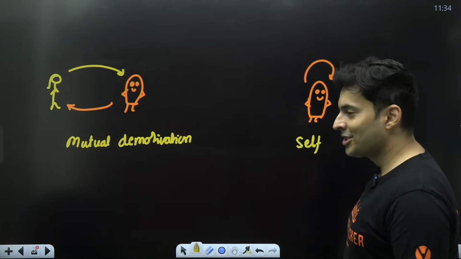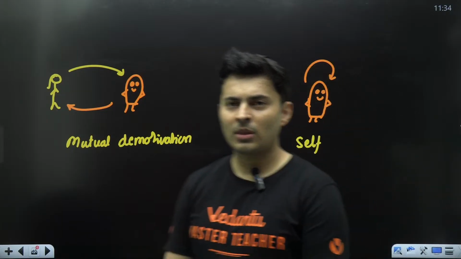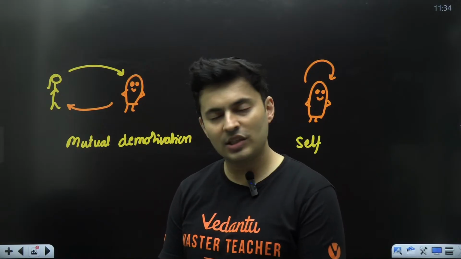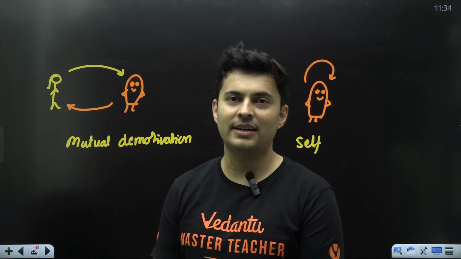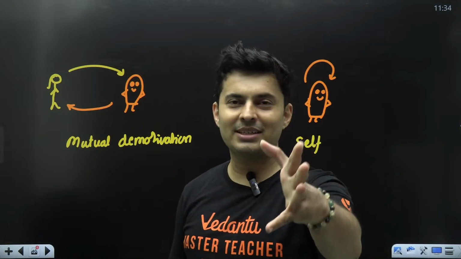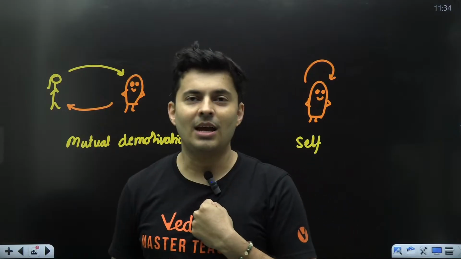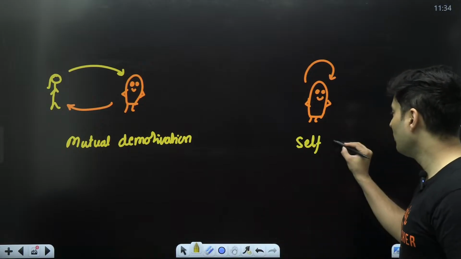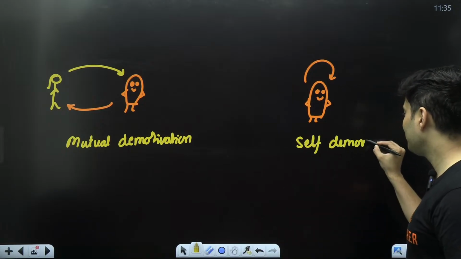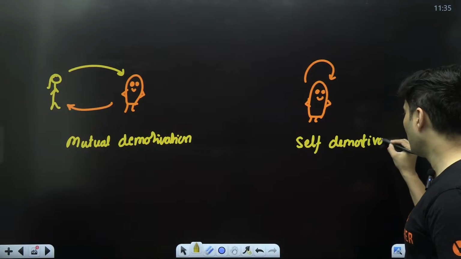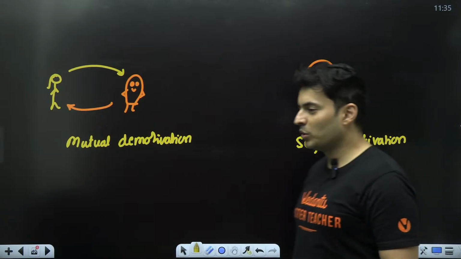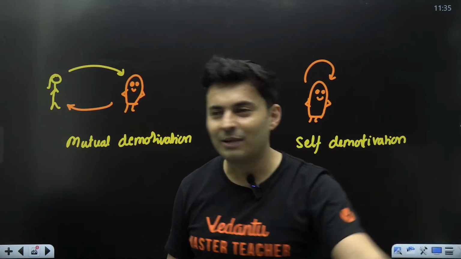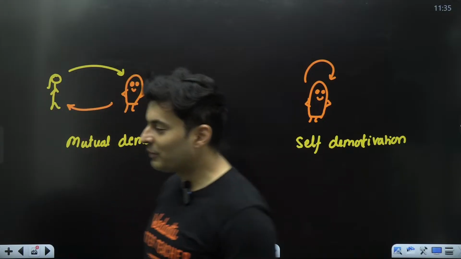Here, in this case, just imagine Pandu tells himself, I have to go and play. All my friends are playing. Then he realizes, no, I should not play, I should study. His thoughts were saying something, but his ambition, his aim, his desire, his goal said another thing. So it was self-demotivating himself to go outside and play. Pandu knows that, okay, someday I have to sit and study, tomorrow exam is there. But Pandu is like, to hell with it, I will go outside and play. So he has demotivated himself for studies.